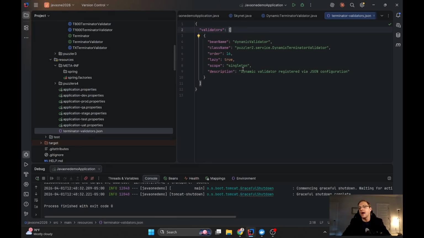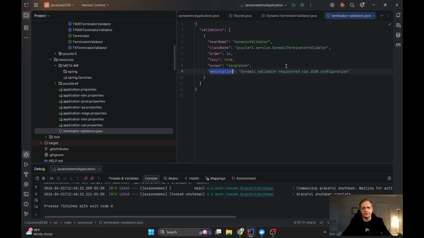And I provide, this is my own standard, okay? But it's pretty simple, similar to the bin definition. So I have the bin class name, I have the class name, I have the ordering, and I have whether it's lazy or not lazy, I have the scope, and I have the description for each one of them. And now I want to show you some mechanism.